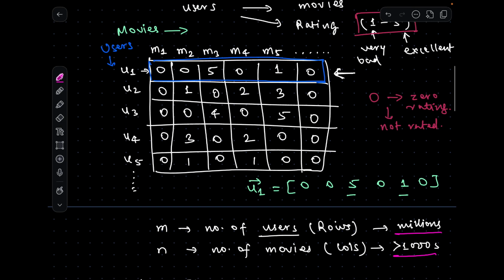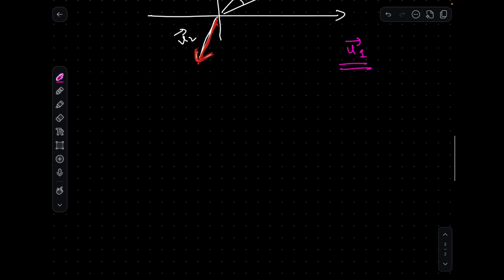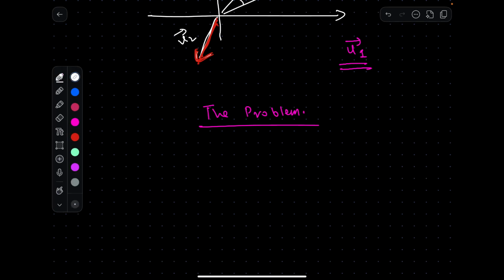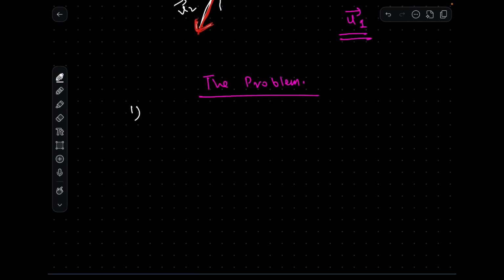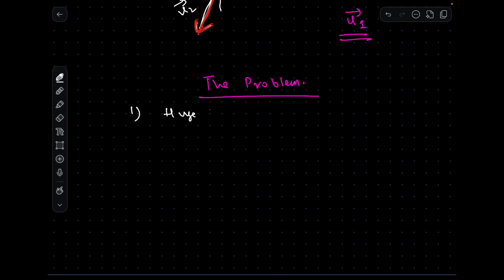So this matrix calculation will start failing. Let's see what the problem will be. The problems will be two-fold. The very first thing is that the matrix size will grow. It will be a very huge matrix.